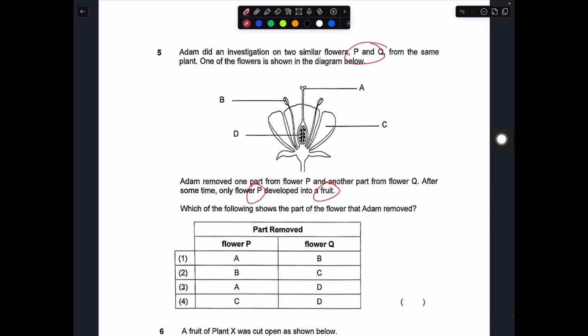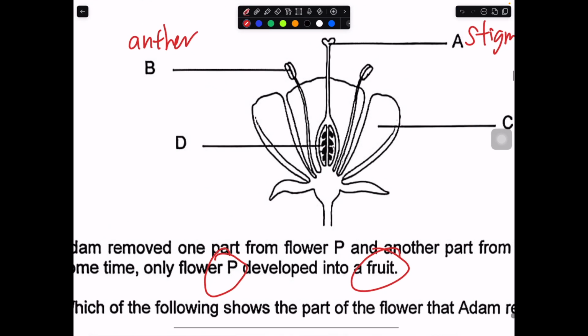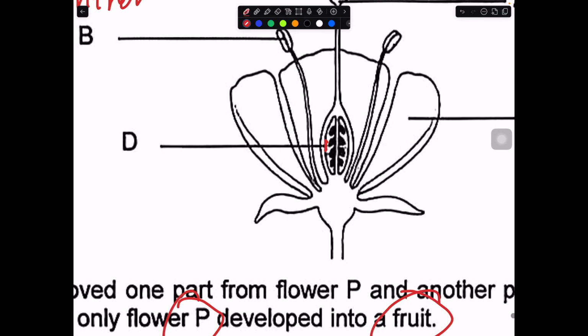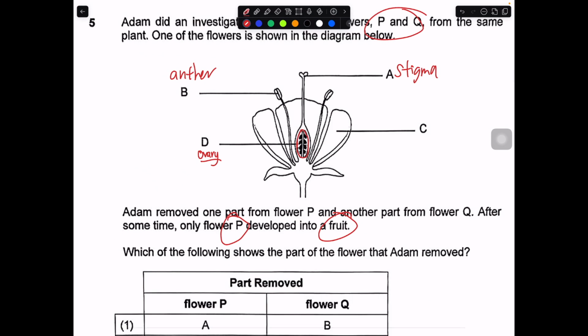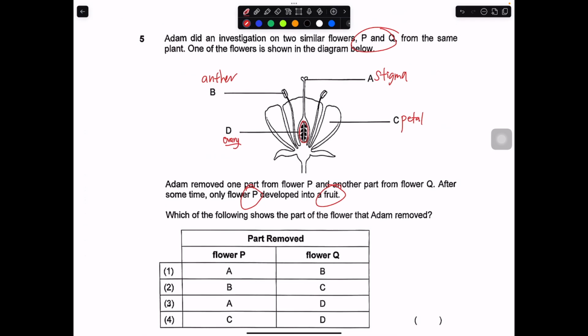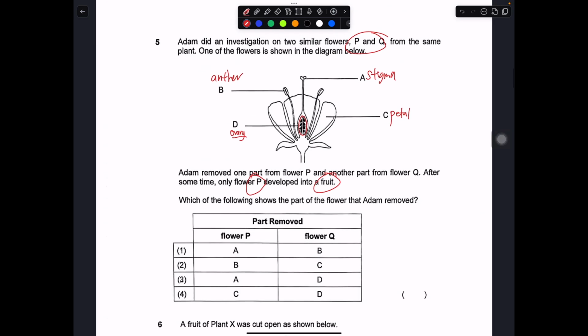This kind of question, label them very clearly. A is stigma, B is anther, D, let's zoom in a little bit. It's pointing to this part here, so I will say that this is the ovary. It's pointing towards here, this part, I will say that is the ovule. But for now, since it's pointing at the outer circle, let's take it as the ovary. And C is petals.